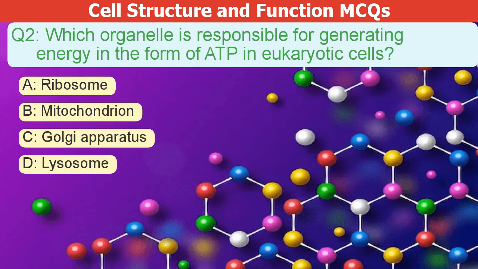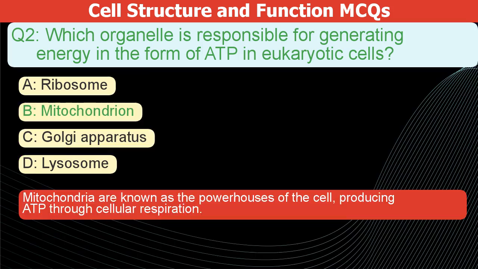Which organelle generates energy as ATP in eukaryotic cells? A. Ribosome. B. Mitochondrion. C. Golgi apparatus. D. Lysosome. The correct answer is B. Mitochondria are known as the powerhouses of the cell, producing ATP through cellular respiration.